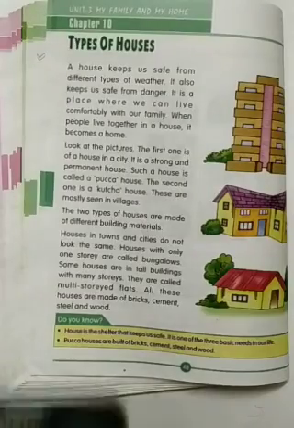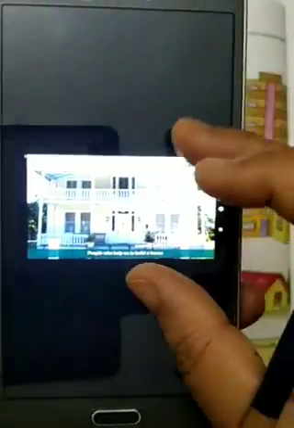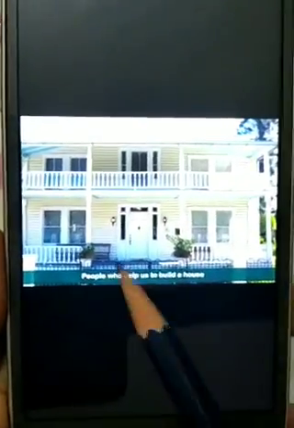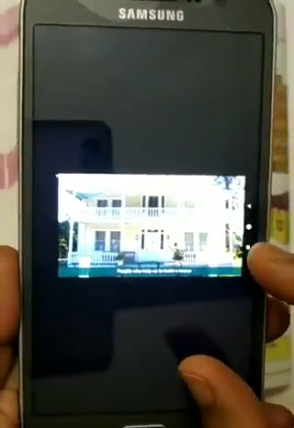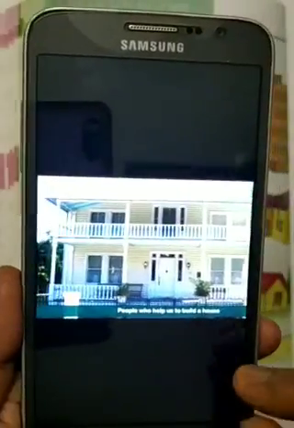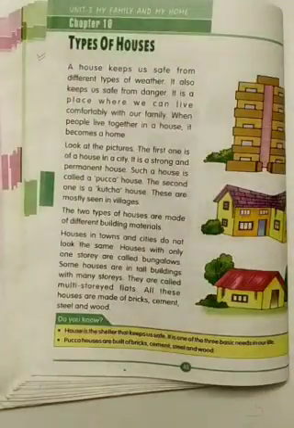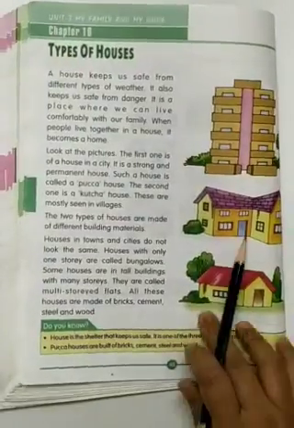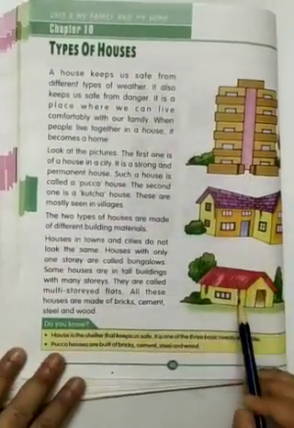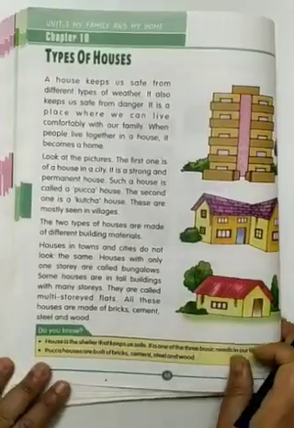Then you can see the bungalow here. A house with one story is known as a bungalow. Can you see? Fine. So this was about the permanent house and the kacha house, pakka house and kacha house.